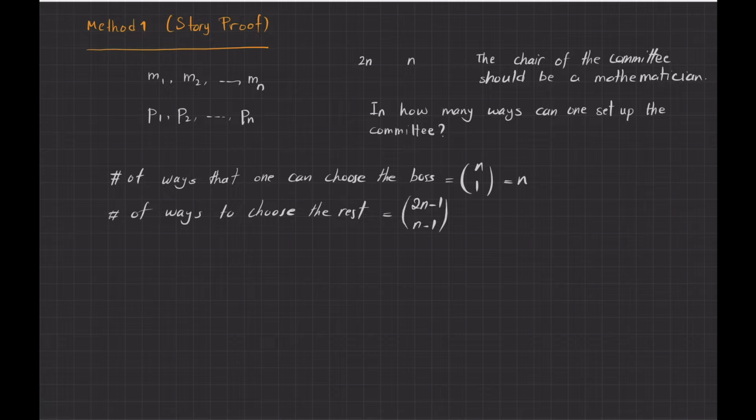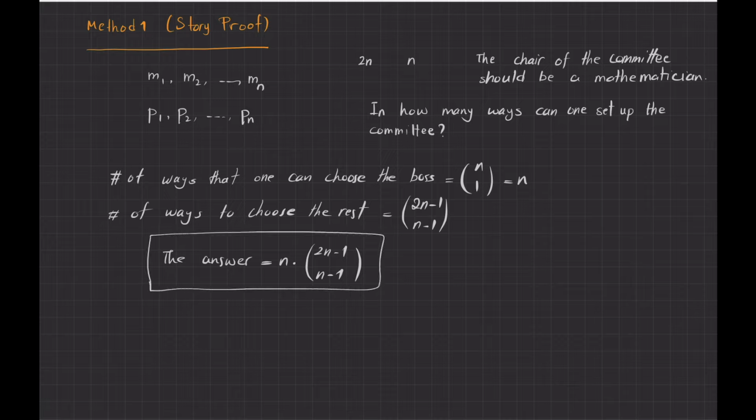So the answer, by the product rule, is n times 2n minus 1 choose n minus 1. That is one way of answering this question.